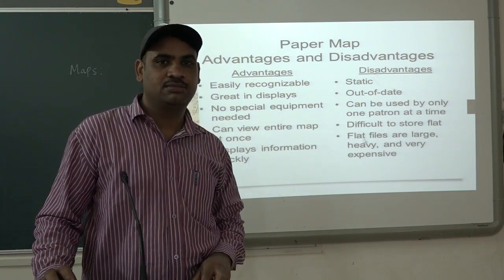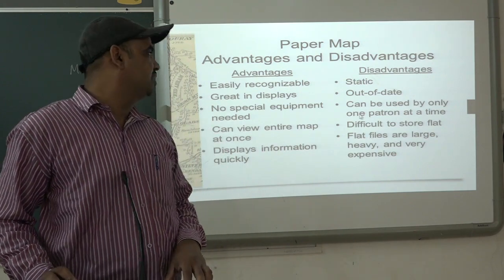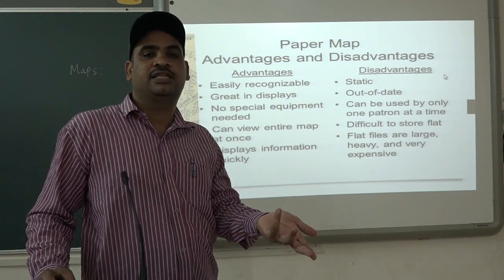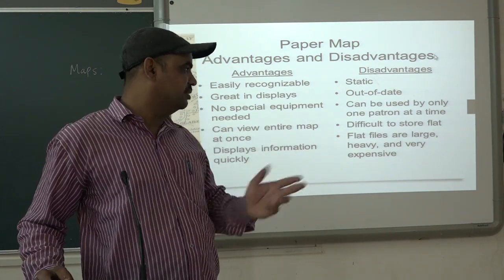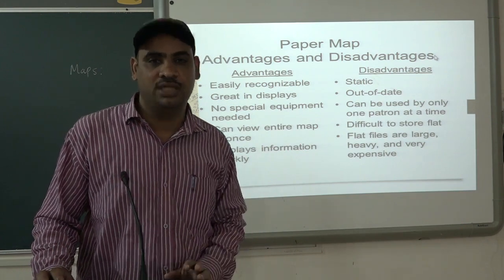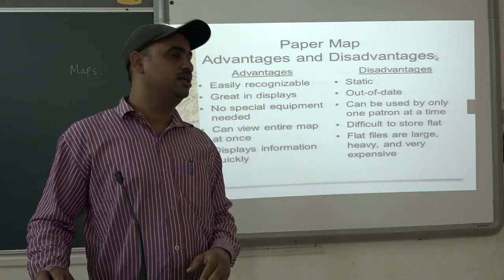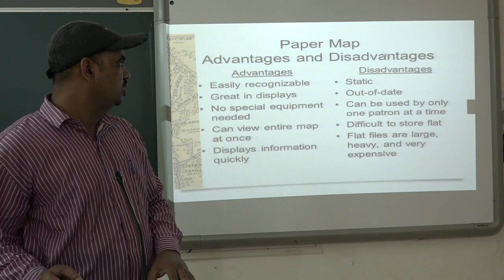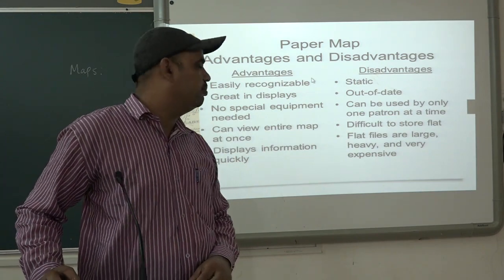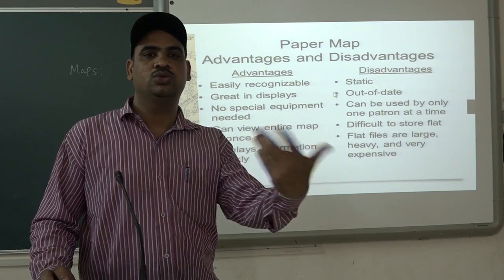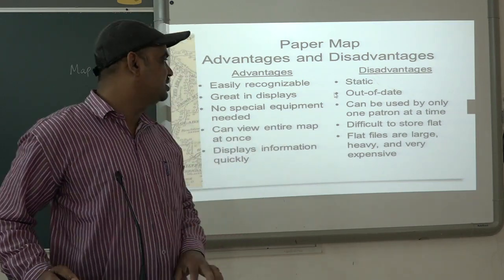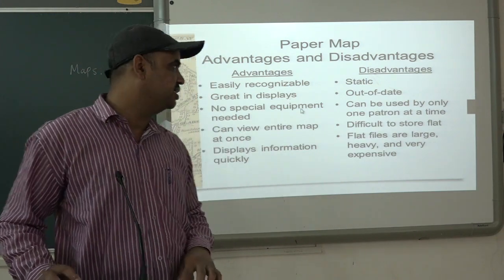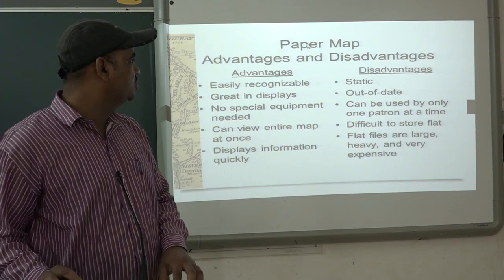Easily recognizable. It is said that a picture can describe whatever you want to describe. If you want to express something, you may require 100 or 1000 words, but one picture can describe the same thing in a very simple and specific manner. In the same way, this is one advantage of a map: whatever information you want to give to others can be easily shown. So this is the first advantage of using maps.